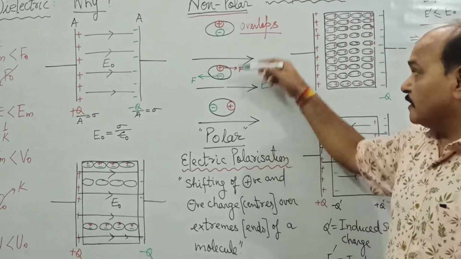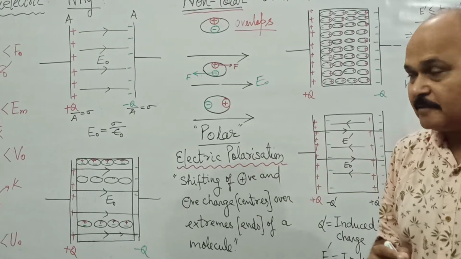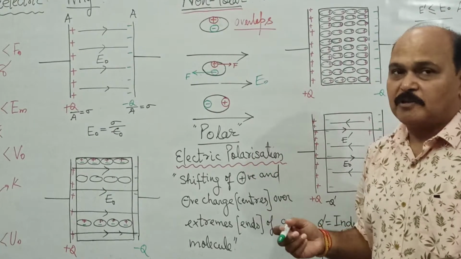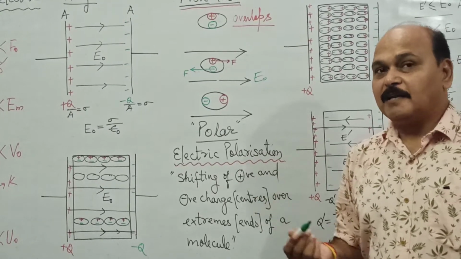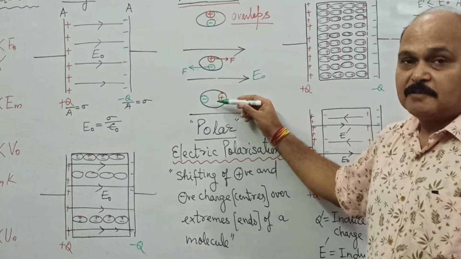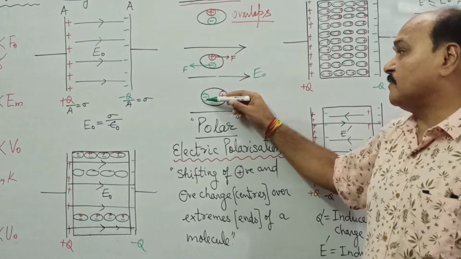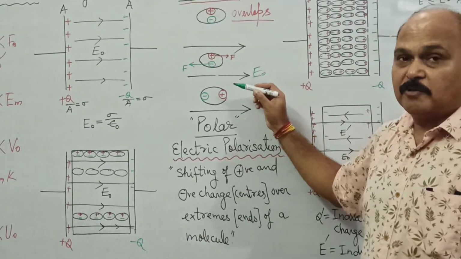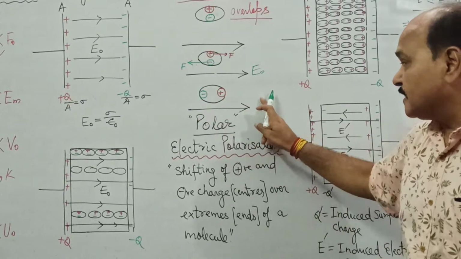This phenomenon is what is called electric polarization. How can we define electric polarization? Under the influence of an external electric field, the positive charge and negative charge centers of a neutral molecule move towards the extreme ends of the molecule. They do not leave the molecule, they are bound with the molecule, but they shift within the molecule over the extreme ends.